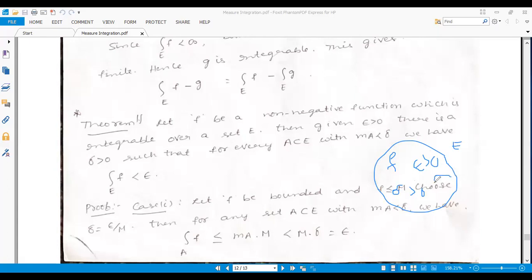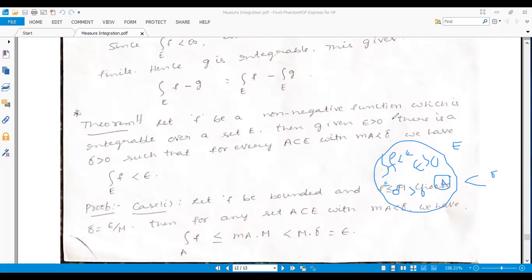There is some A contained in E, and if you take the measure of A, it is less than delta. If this condition holds, then the integral over A is finite, bounded in terms of epsilon. This is the theorem statement.